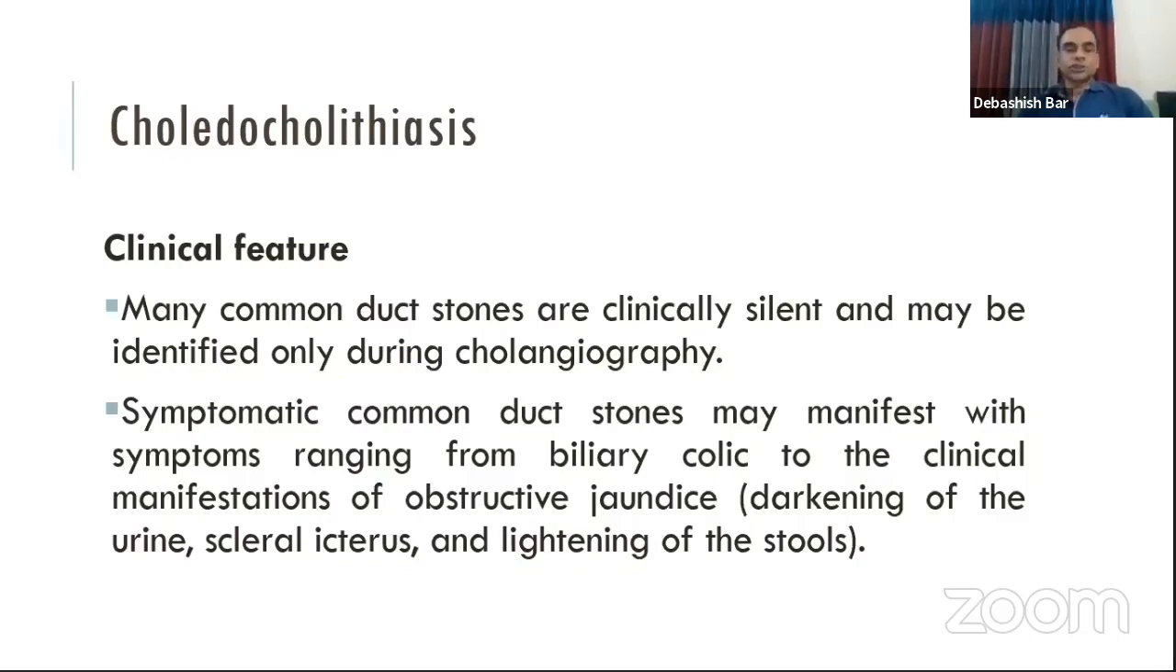And we know that the patient with obstructive jaundice presents with yellow coloration of the sclera, dark urine, and the stool becomes light.